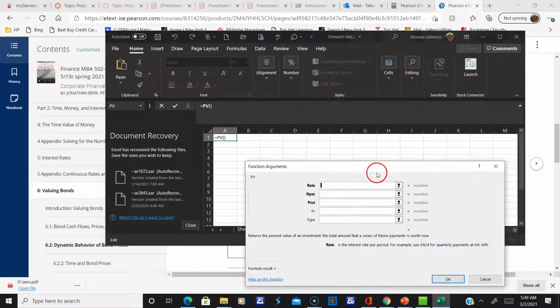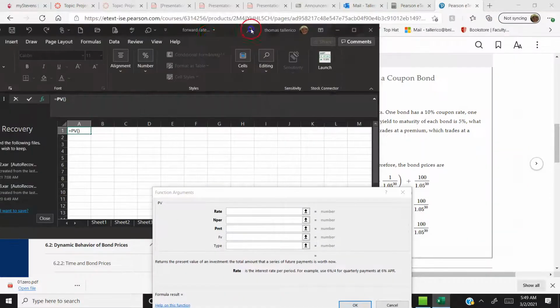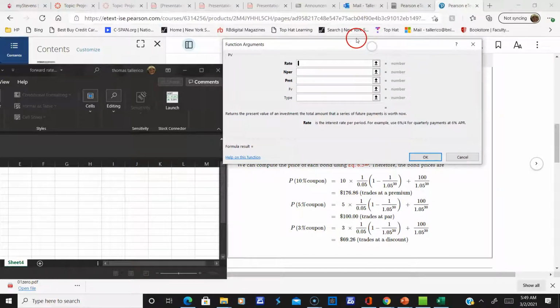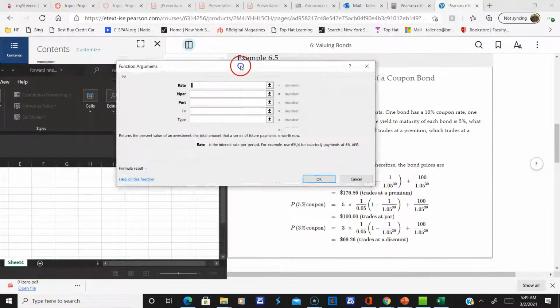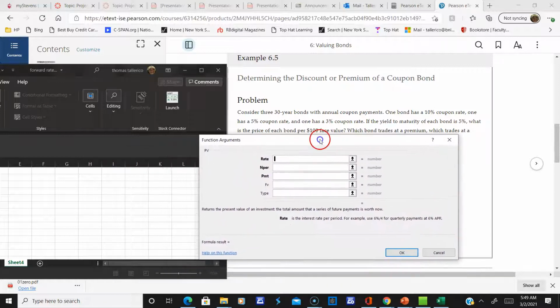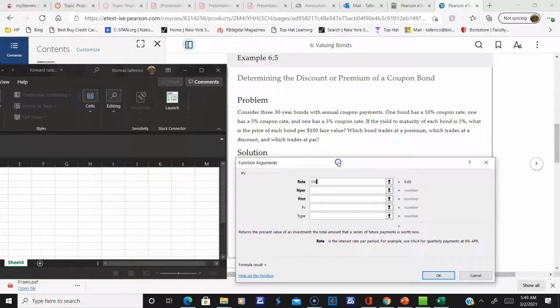All right, now let's start plugging in. I got to get this stuff out of the way here, though. I need to see the numbers. Here we go. All right, so the yield to maturity is 5%. So I'm going to put 5% here, right? I hope it's not semi-annual. I don't think it's semi-annual, right?